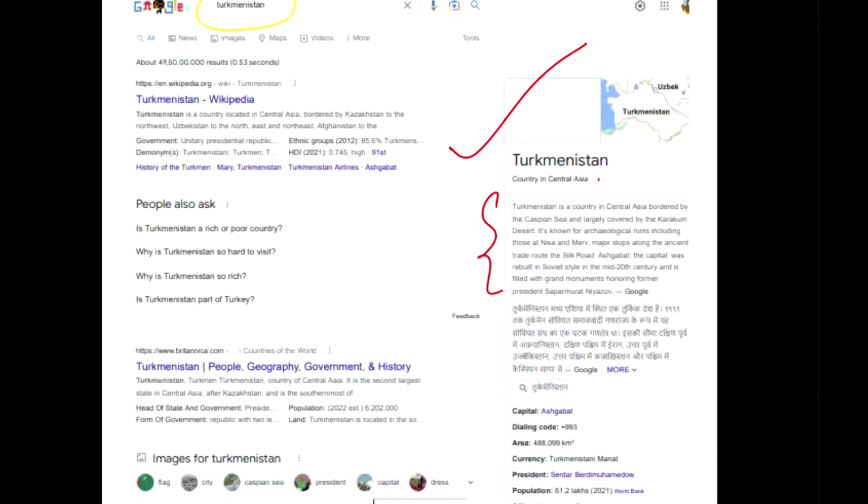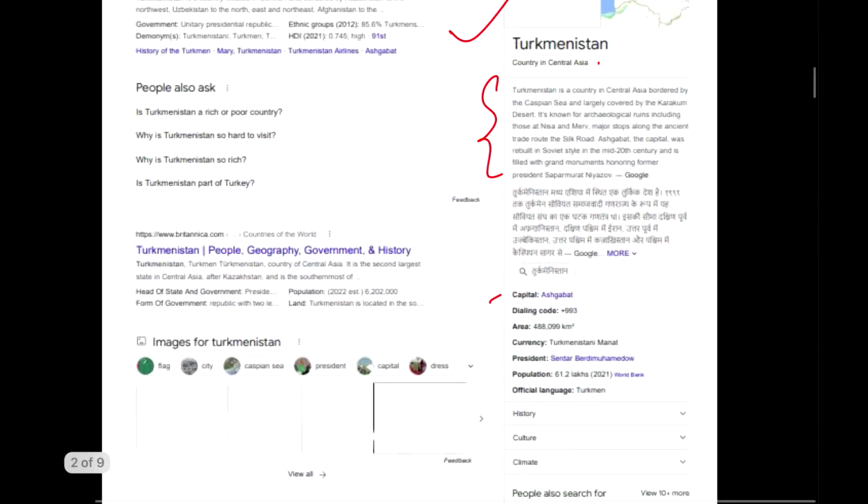Like number one, it is in Central Asia. Number two, the capital is Ashgabat. Okay, number three, the current president. Okay, that can be important. Number four, the official language. And number five can be any of the information which you can pull out of these people also ask section.